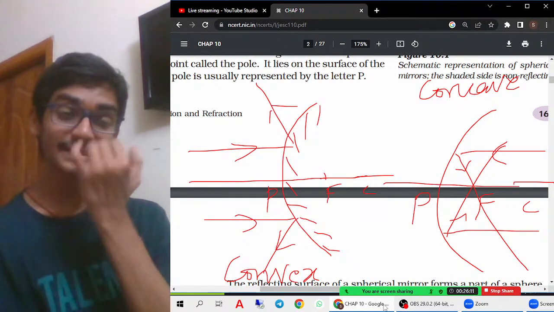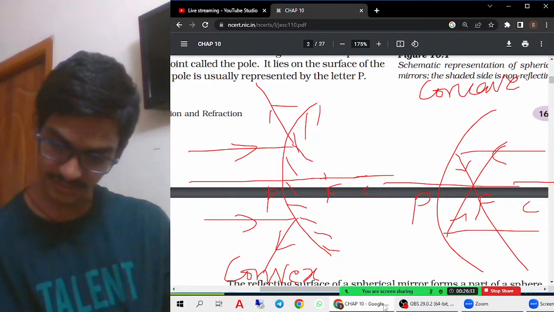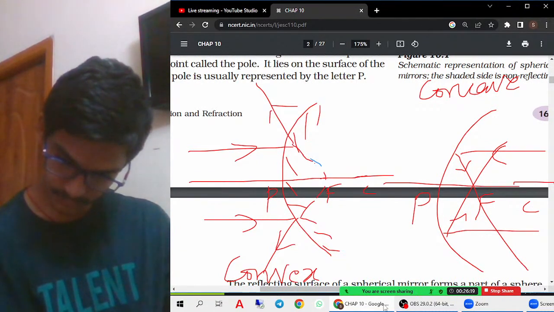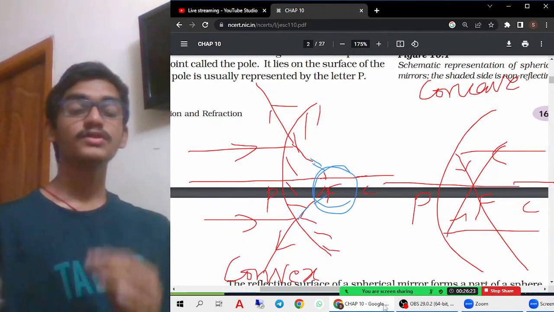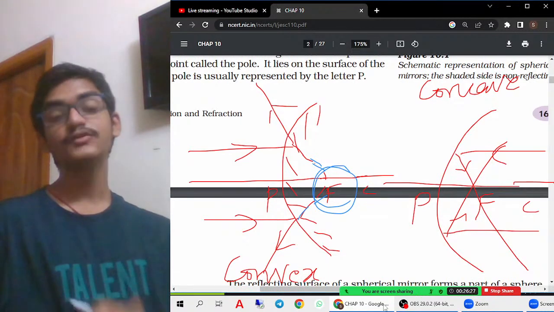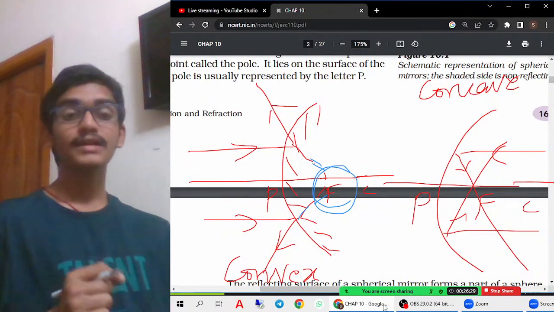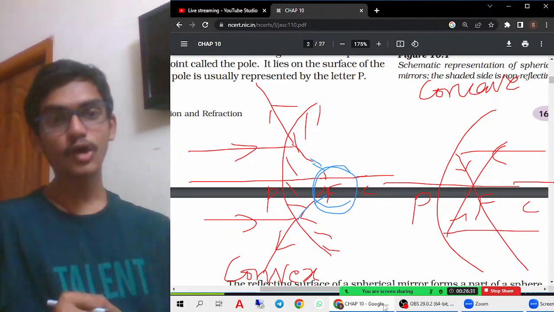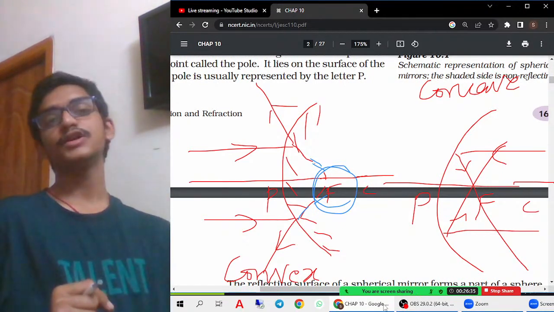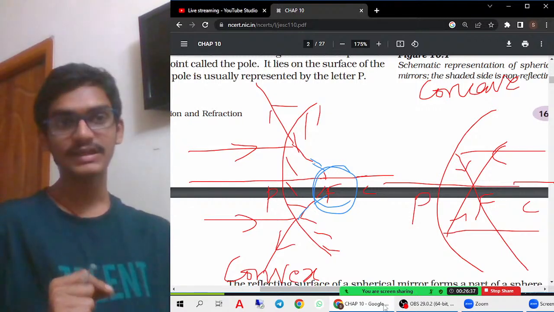What happens is that they'll appear to meet at the focus like this. When extended backwards, they'll appear to meet at the focus. So for the principal focus of a convex mirror, you have to write like this: when the light rays strike the convex mirror, they appear to meet at a point. That point is considered to be the principal focus for a convex mirror.